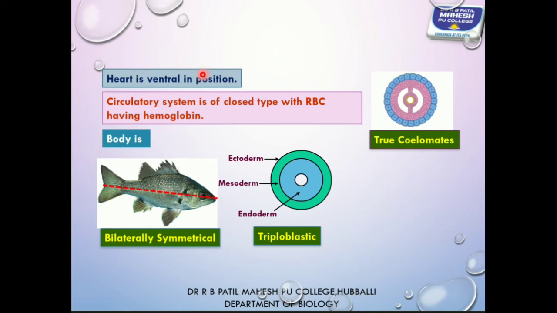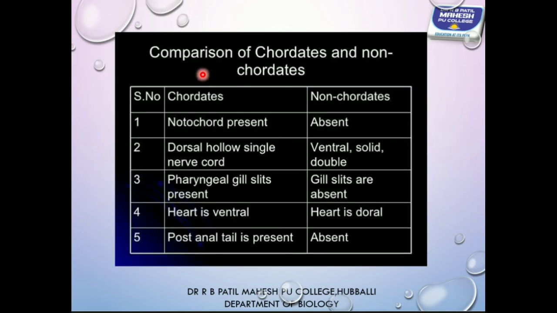Next, we'll look at the comparison between chordata and non-chordata. In the first comparison, notochord is present in case of chordates, notochord is absent in case of non-chordate. Nerve cord is dorsal in position, whereas in non-chordata nerve cord is ventral in position.